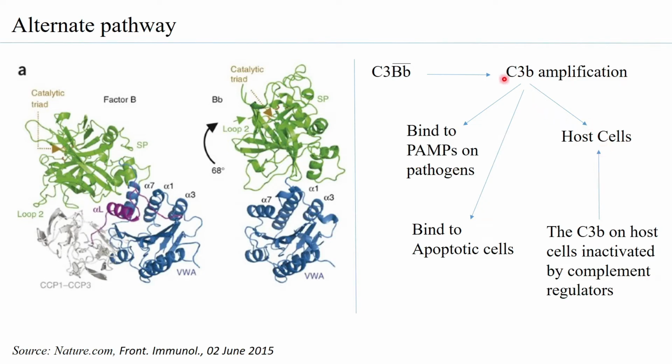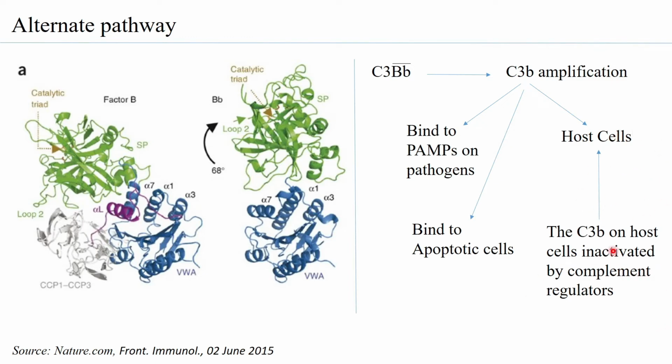So, in order that the C3b is able to recognize a range of molecular patterns on the pathogens, one has to compromise with the fact that the C3b can also go and bind to the host cell. Therefore, the need of the hour would be to somehow ensure that all the C3b that is bound to the host cells do not call in for lysis of the host cells, and that is by inactivating the C3b present on the host cell.